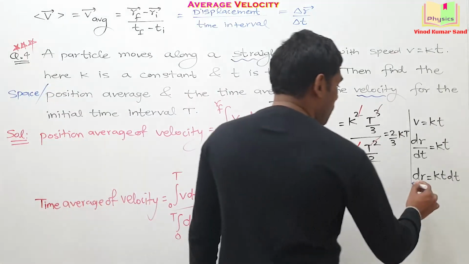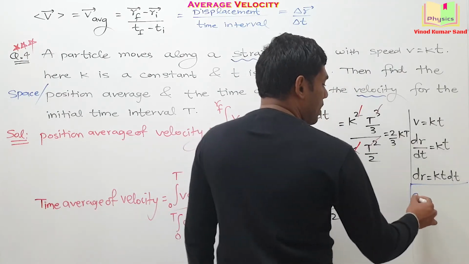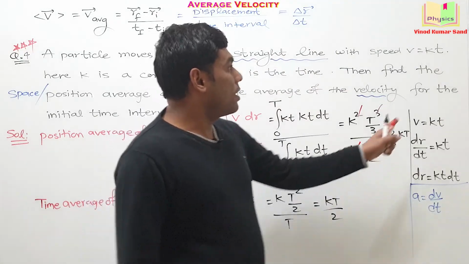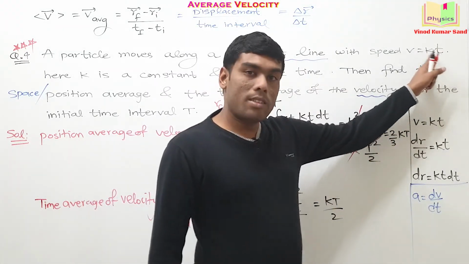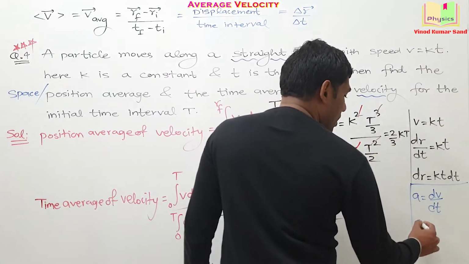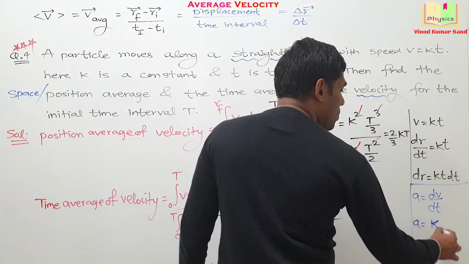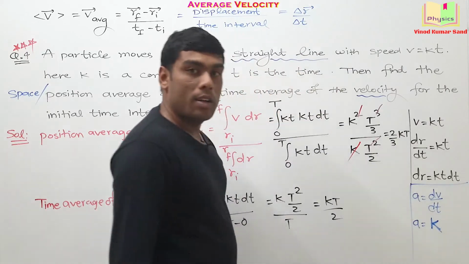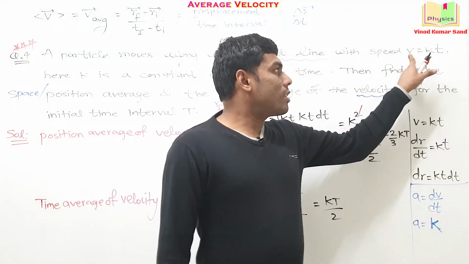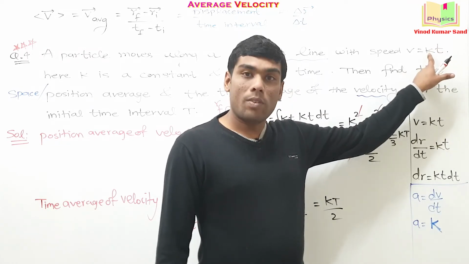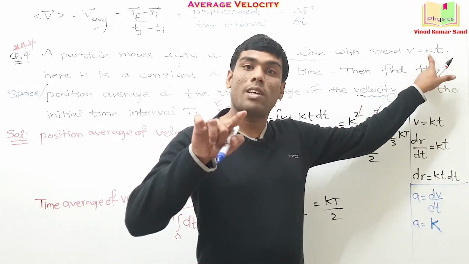Pay attention here. We know that acceleration is equal to dv by dt. And what is dv by dt in this case? It is equal to k, and k was given as constant. Do you remember? Because when you differentiate this v with respect to time, then you will get only k, and in the question it is mentioned that k is constant.